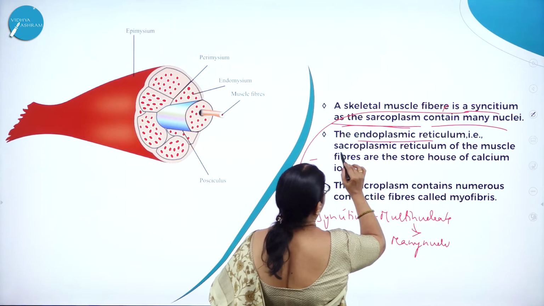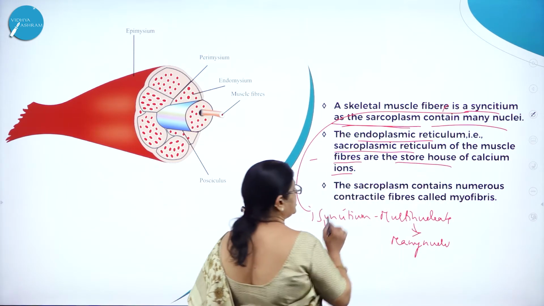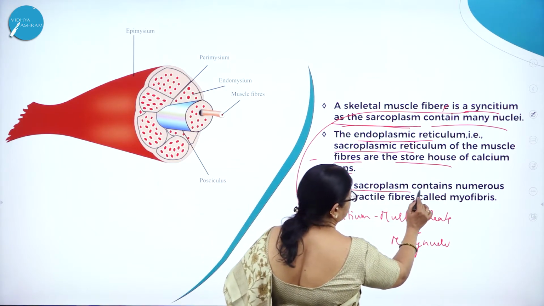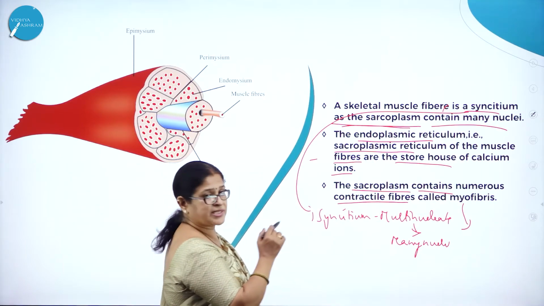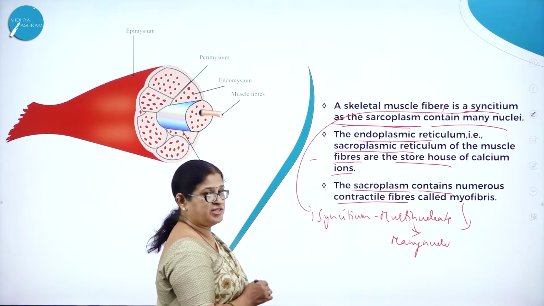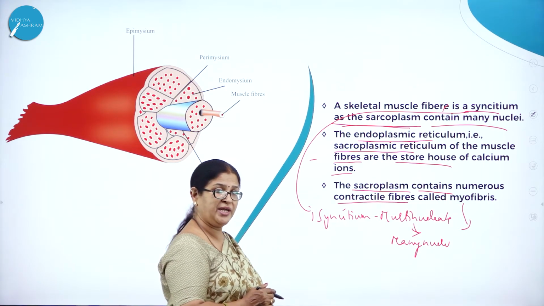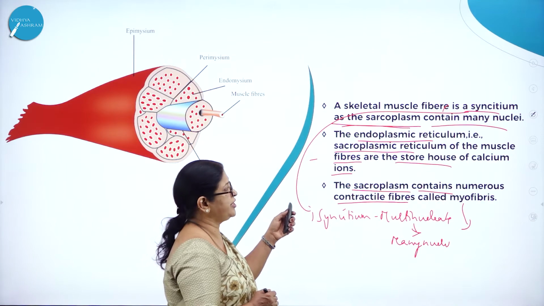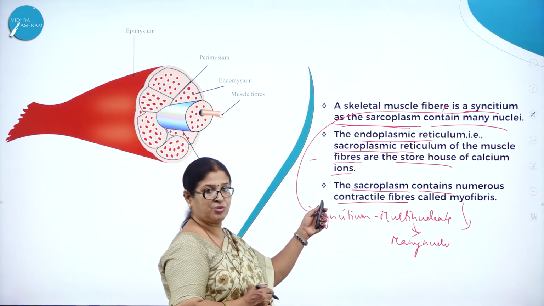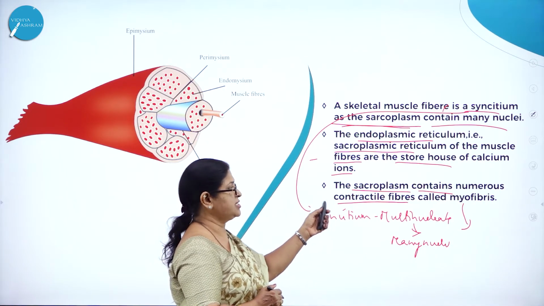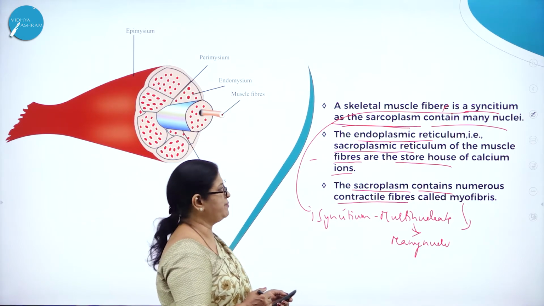The endoplasmic reticulum, that is the sarcoplasmic reticulum of the muscle fibers, is the storehouse of calcium ions. The sarcoplasm contains numerous contractile fibers called myofibrils. So a skeletal muscle fiber is a syncytium. What do you mean by syncytium? That is multinucleate. That means the cytoplasm contains many nuclei, and the sarcoplasmic reticulum of the muscle fibers is the storehouse of calcium ions, and the sarcoplasm contains numerous contractile proteins called myofibrils.